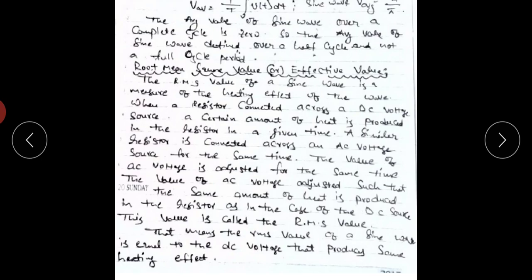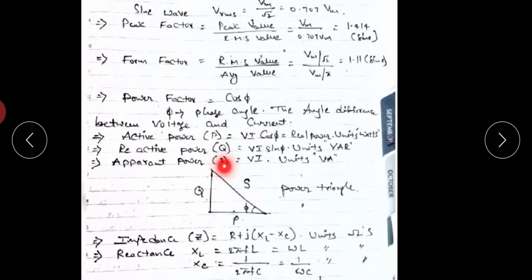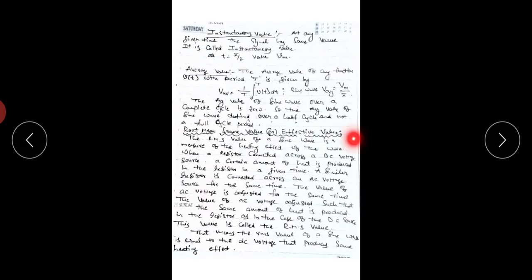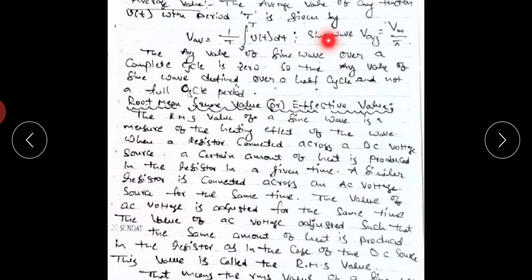So the DC equivalent of AC is called the RMS value of the AC signal. So Vrms equals square root of 1 by T integral 0 to T of v of t whole square into dt. So for a sinusoidal signal, RMS value equals Vm by root 2, or 0.707 Vm, and the average value of a sinusoidal signal equals Vm by 2 pi.